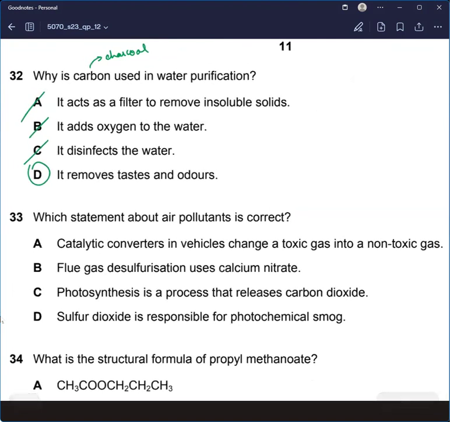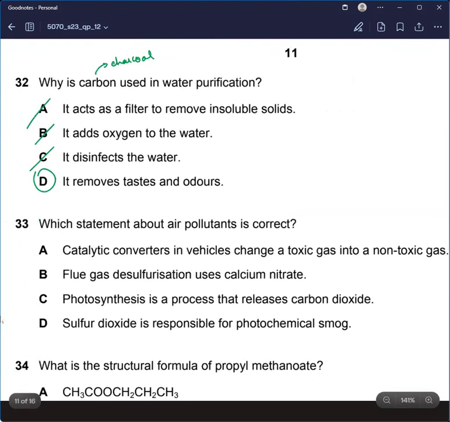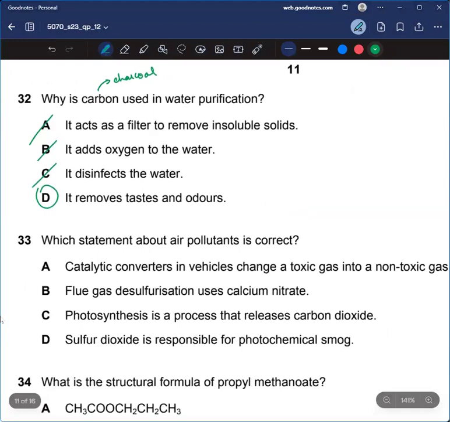Okay, which statement about air pollutants is correct? Okay. Catalytic converters in vehicles change toxic gas into a non-toxic gas. That's correct. Because carbon monoxide is converted into carbon dioxide. So carbon monoxide is a toxic gas. However, carbon dioxide is a non-toxic gas. So yeah, A could be correct.